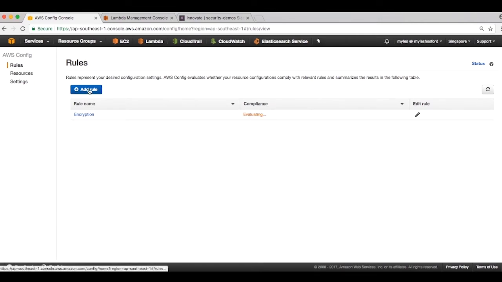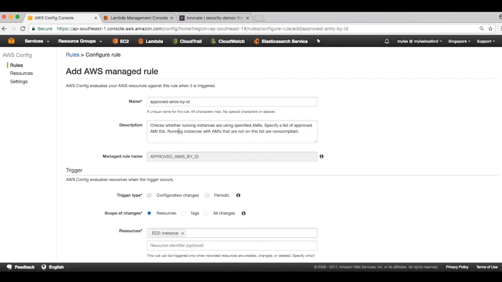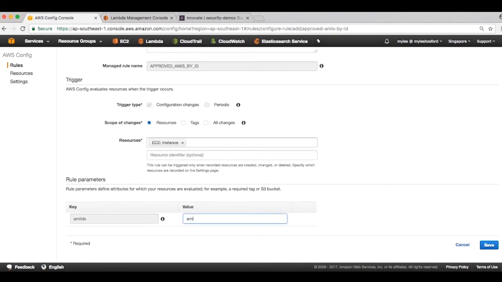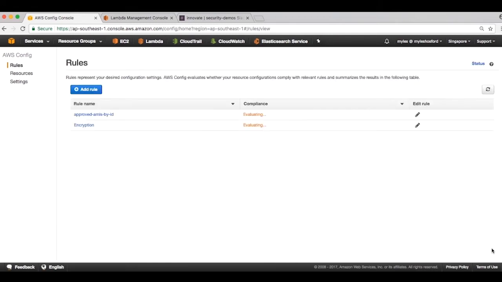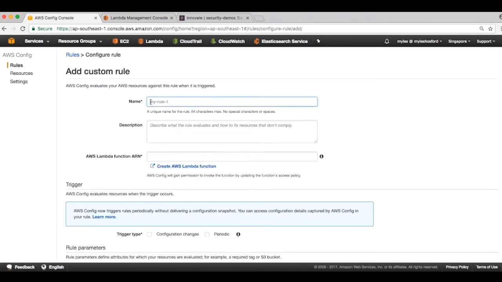Let's quickly create another managed rule to detect whether my operating systems are being launched from approved Amazon machine images. I specify AMI 12345 as the approved AMI, and I click Save. For the final rule, I want to detect whether VPCs have flow logs enabled. This logic will be performed by Lambda, which I have already created.